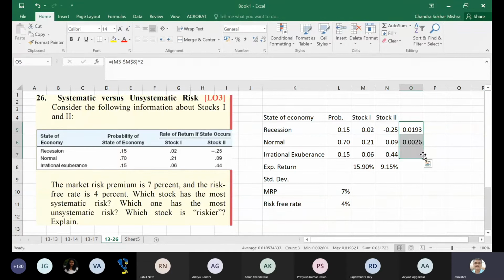Then you can apply sum product, I think. After subtracting, first we subtract, then multiply with probability, then add and divide by 3. So first we subtract: 0.15 minus 15.9, then we square it, and that will be multiplied by the probability. Now we can do sum product. That's what I'm saying.